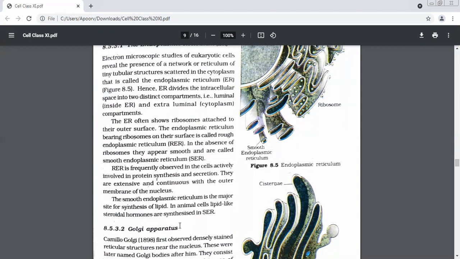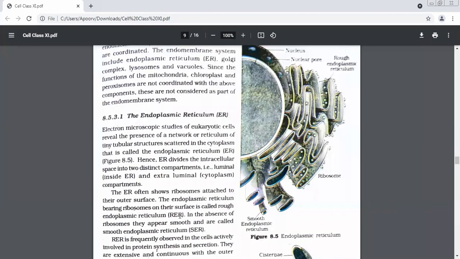So when we do a very quick review of the difference of SER and RER, which ones are more extensive, RER or SER? RER. So first difference, RERs have an extensive network compared to SER. Ribosomes are present. I'm talking about which ER? RER. Ribosomes are not present. SER. Proteins are synthesized. RER. Lipids are synthesized. SER. Hormone steroids are synthesized. SER.